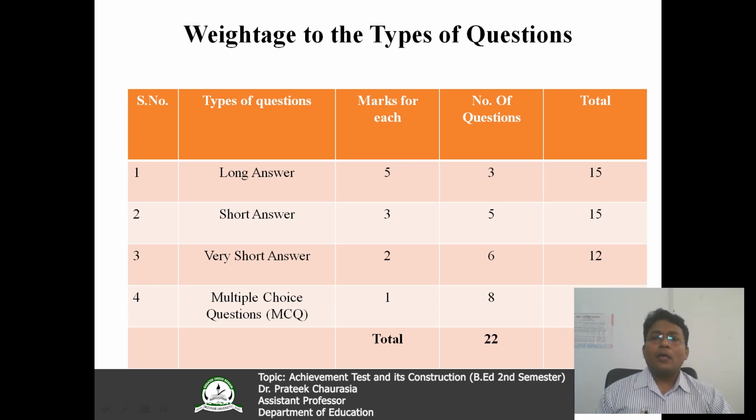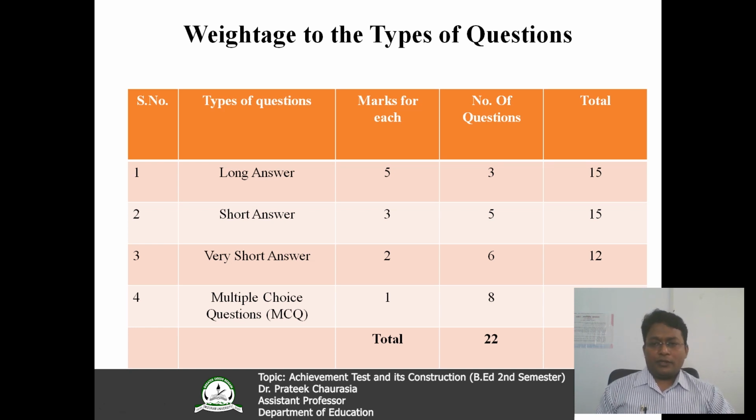Now, weightage to the types of question. Look, this is another very important aspect. You can see here types of question. I have taken 4 different types of questions for the achievement test. Number 1 is long answer, number 2 is short answer, number 3 is very short answer, and number 4 is MCQ, multiple choice questions.